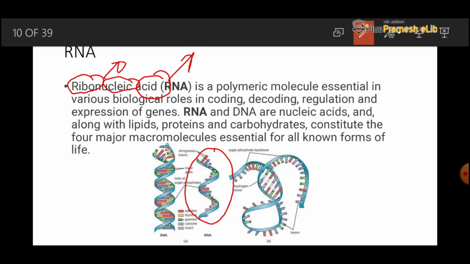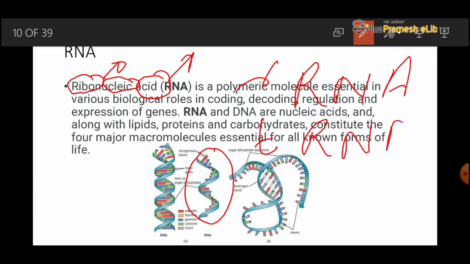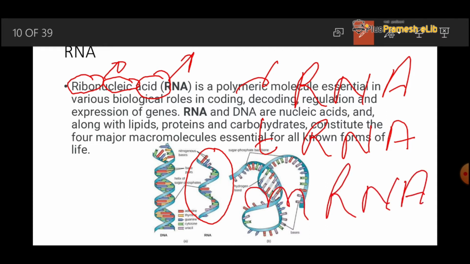RNA has the special function of protein synthesis. Broadly we can divide it into three categories of RNA, that is rRNA, or we can say the ribosomal RNA. Next is tRNA, or we can say the transfer RNA, and the last one is mRNA or messenger RNA.